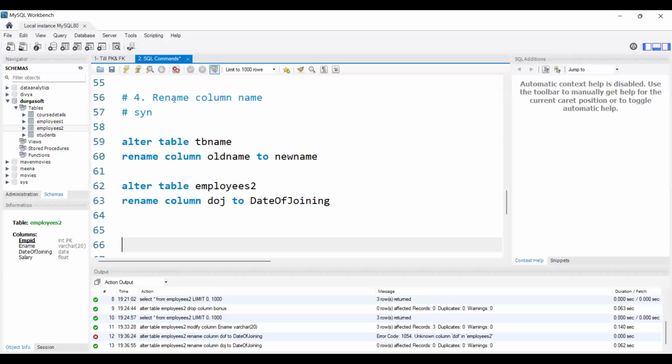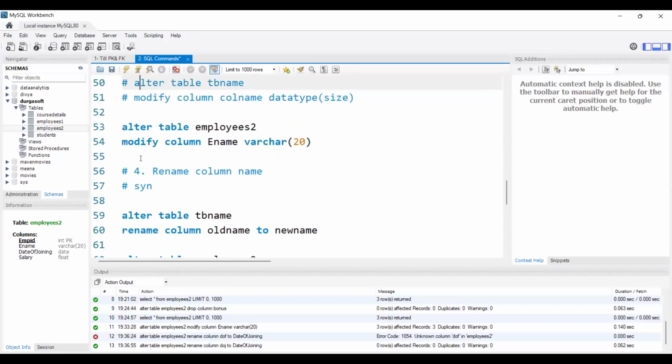So the fourth use case is renaming the column name. Here we can rename ename to emp name like that by using rename. Maybe that is your doubt, right? You are saying ename to emp name, right? If we want to do that, we will use the alter command only, but in that alter command, we will use this rename keyword because we want to rename our column, right? I mean to say the column name as well as the data type at a time.